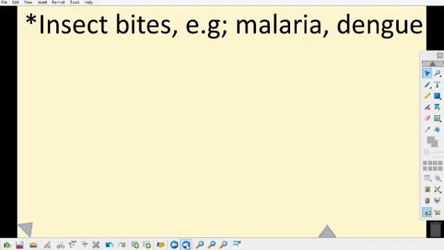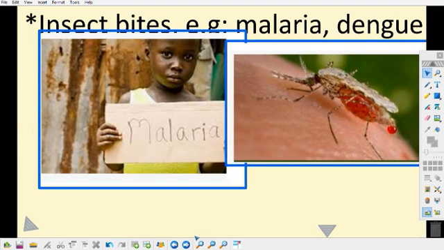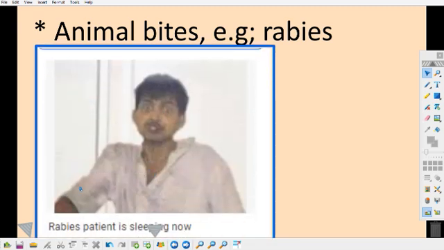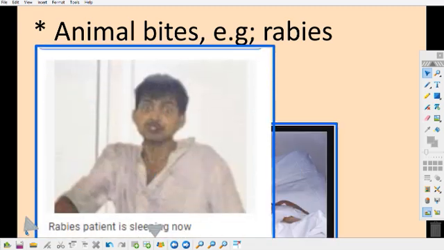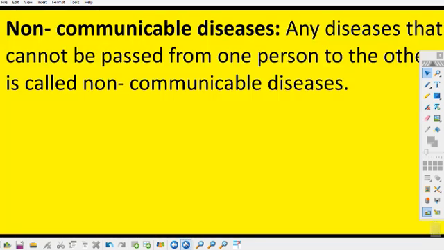Three, insect bites, like malaria and the rest of them. Through insect bites, communicable disease can be transferred from one person to another. The fourth one is animal bite, like rabies. Through animal bite, communicable disease can be transferred from one person to another. You can see two patients suffering from rabies due to animal bite that transferred communicable disease to them.